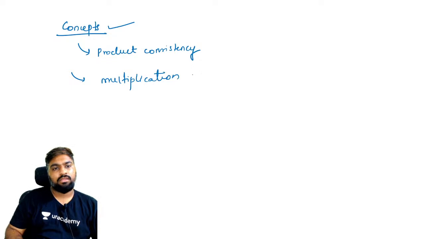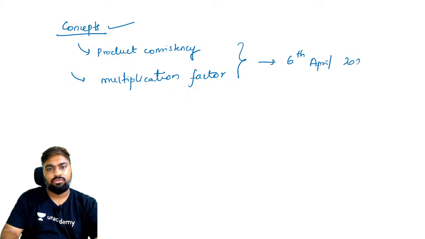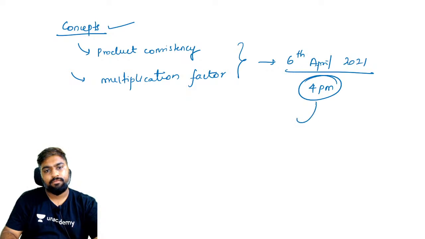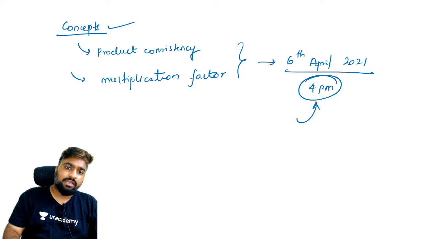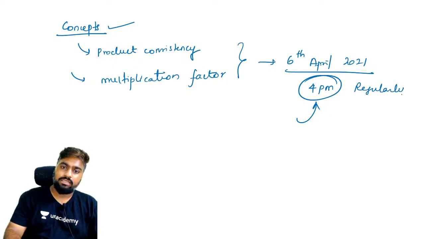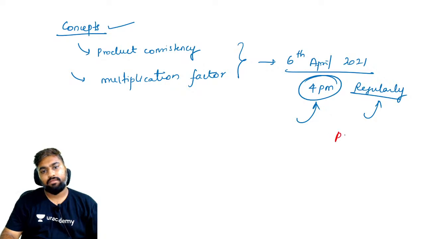Yes, this we will be doing tomorrow. Tomorrow is 6th April 2021, at 4 p.m. Please ensure, guys, that you attend the 4 p.m. session regularly. This is what is expected from you: regular attendance and practice.